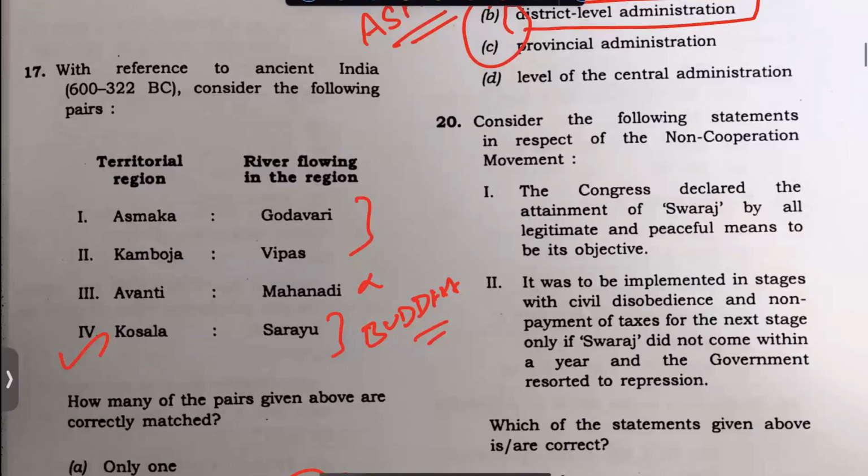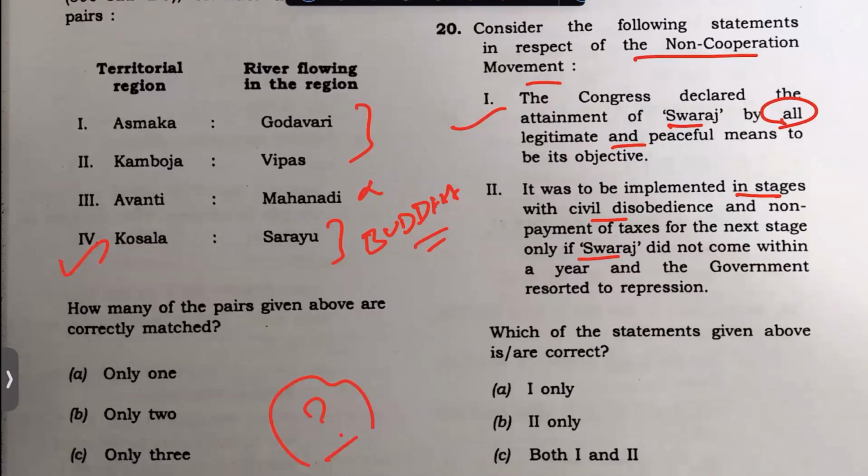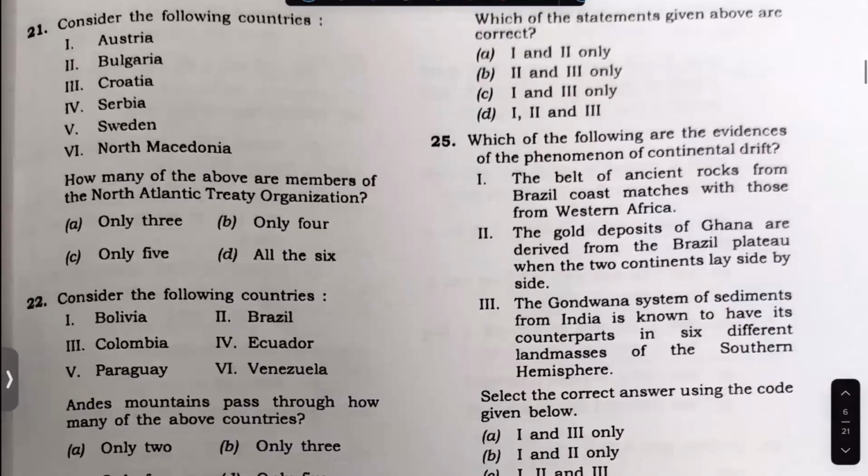But this question, you look at it: the non-cooperation movement declared Swaraj, yes, all legitimate means, correct. They thought of introducing it in stages only. If Swaraj is not given, that is the point. They gave the stage-by-stage approach. So once you don't give the Swaraj, we will go for non-cooperation, civil disobedience, non-payment of taxes and things like that. So these two are correct, but I'm not going to use it as an easy question.